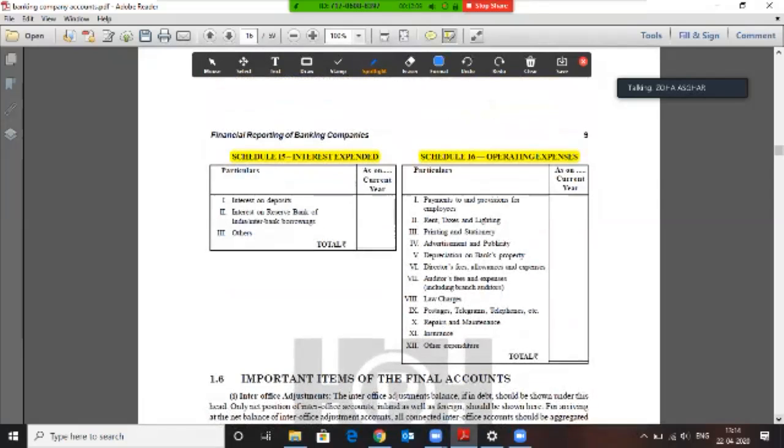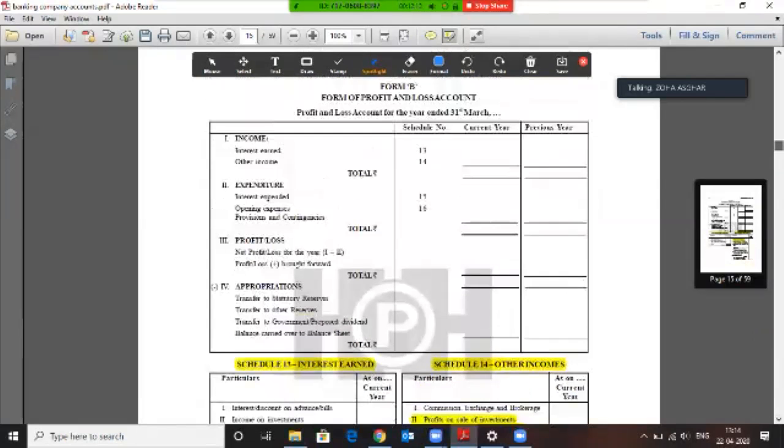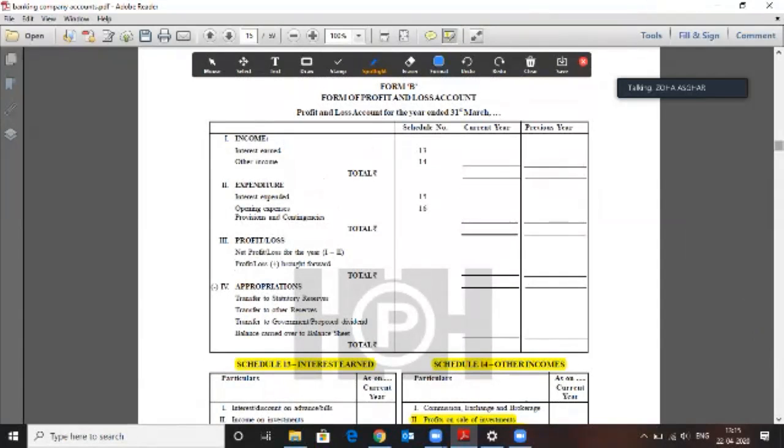Then what do you have? Now this was all about the incomes. Once we talk about the income, what is next? There is expenditure. Expenditure first includes interest expended. What is interest expended? The interest that the bank is giving to someone. All right, the interest that the bank has to pay. Foremost example is when you have a fixed deposit with a bank, when you have an FD, the bank pays you back interest. So when the bank pays you interest, it becomes an expenditure for the bank.